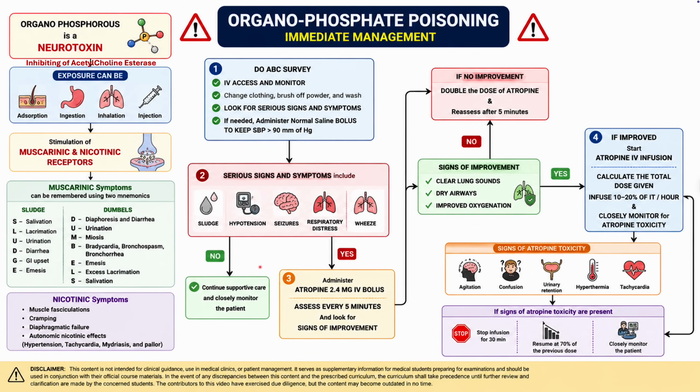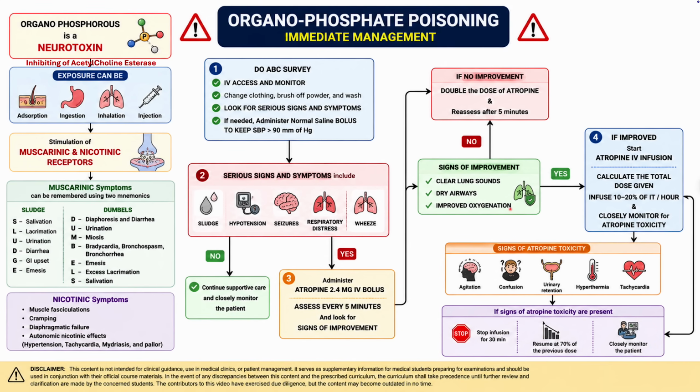If serious signs or symptoms are present, administer atropine, 2.4 milligrams intravenously as a bolus. Reassess the patient every 5 minutes and look for signs of improvement. Clinical improvement is indicated by clear lung sounds, dry airways, and improved oxygenation.